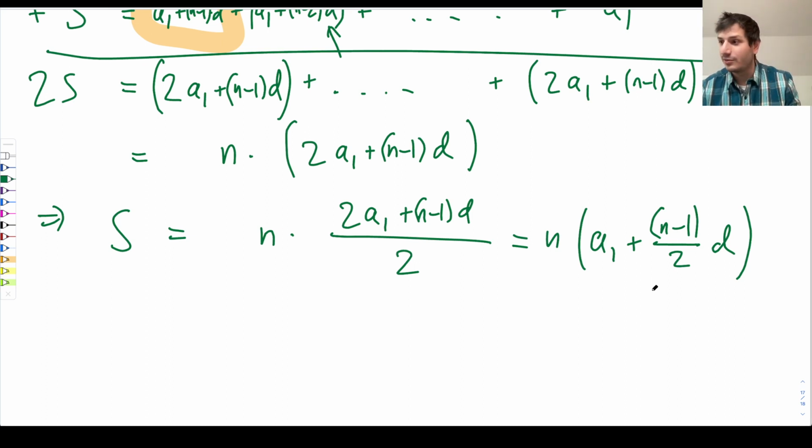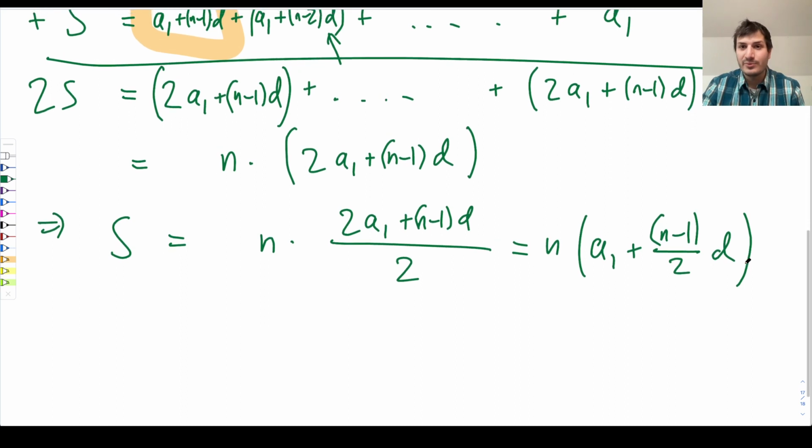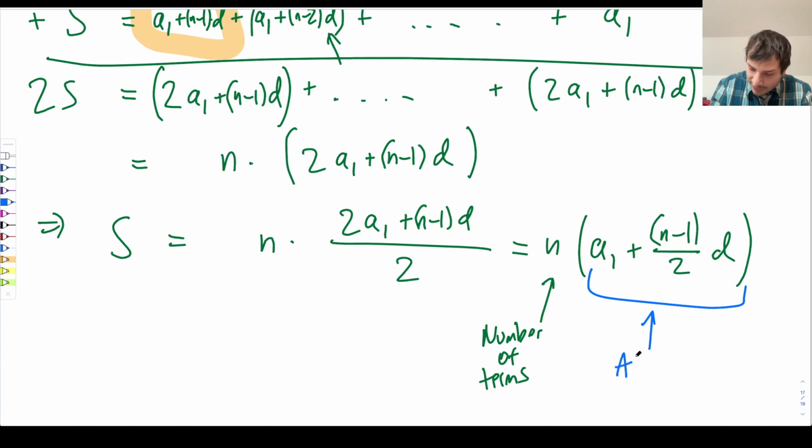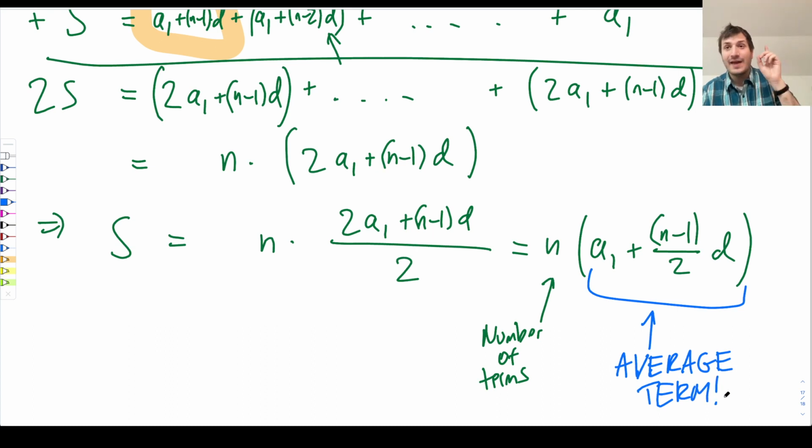This is the formula. Here's the way you can remember the formula. N is the number of terms. And what is this whole thing in the bracket over here? This is the average term. And that's because, A1 plus n minus 1 divided by 2 times D, you go up by D every time.